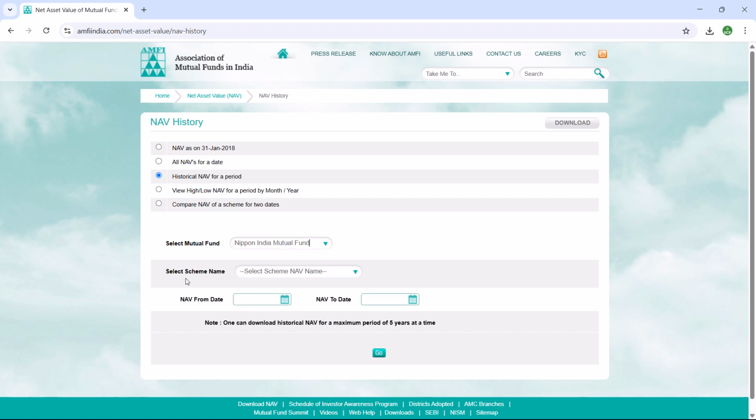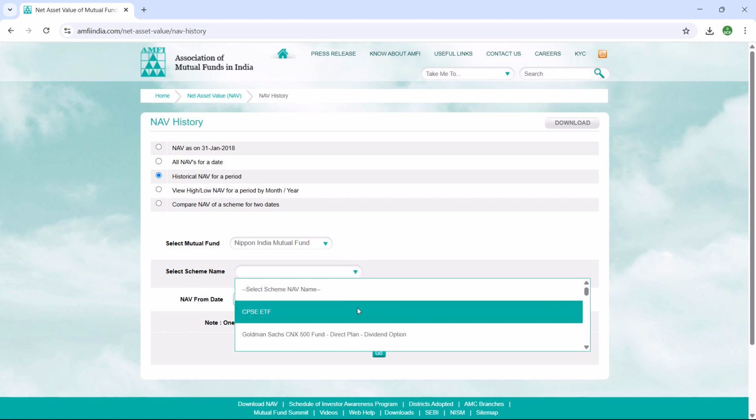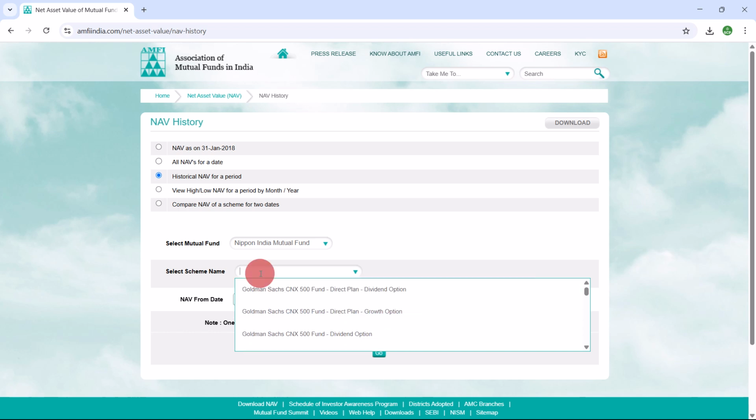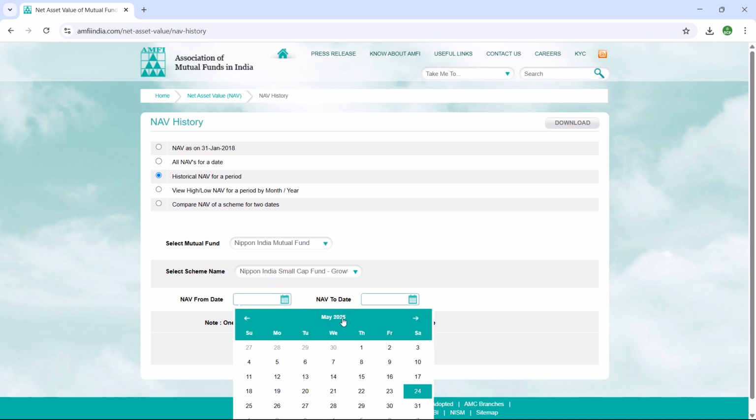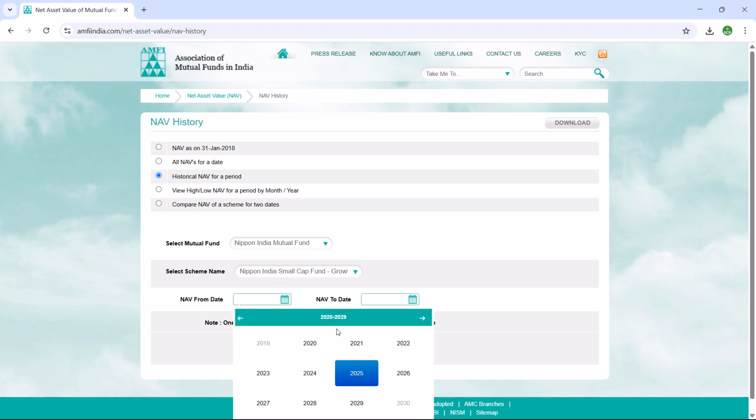And then select the scheme name here. Same, you can select the scheme from this drop down, or you can copy paste or type the scheme name here. This is for NAV from date and NAV to date. The difference between the from and to should not be more than 5 years. So here I have to extract close to 15 years of data, so I have to take the data in 3 slots. So the slot 1 will be